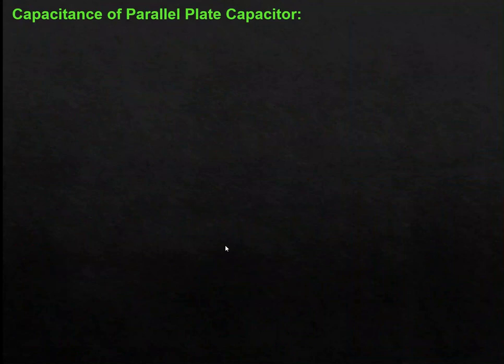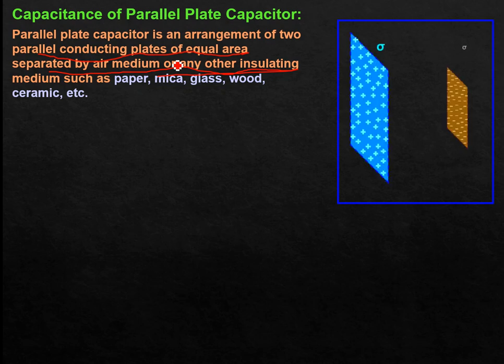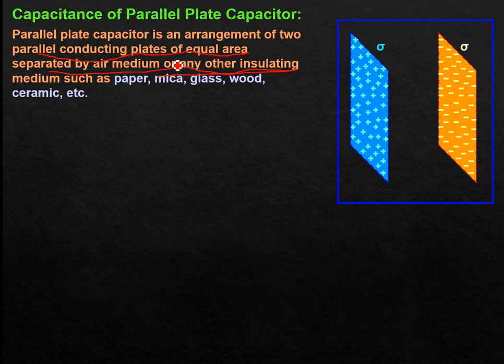Now, the capacitance of a parallel plate capacitor. What should be the capacitance of such a capacitor? A parallel plate capacitor is an arrangement of two parallel conducting plates of equal area separated by air or any medium, such as paper, mica, or glass. Here, one plate is positively charged and the other is negatively charged, but the surface charge density is the same.